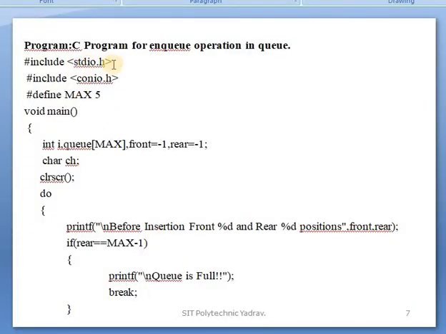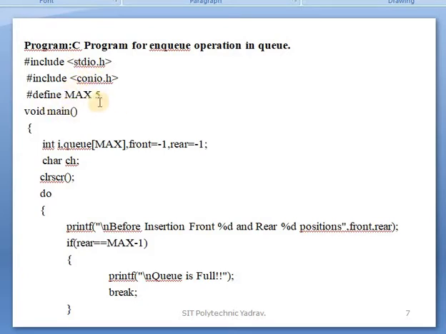Next program: C program for enqueue operation in a queue. Most often the question asked is to write a program for enqueue operation or dequeue operation. The whole question is: write a C program for enqueue and dequeue operations on a queue using a linear queue. Only when the question asks to explain the enqueue operation do you write the explanation, the theory part. If the question mentions writing the program also, or write the C program for the enqueue operation, then use this program.